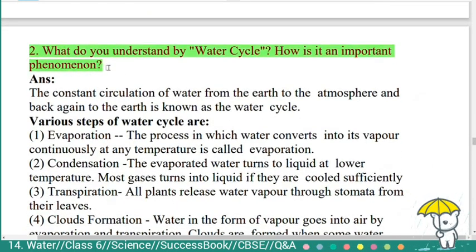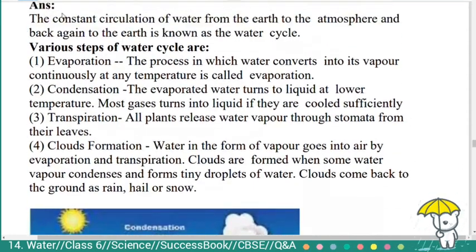Second question, what do you understand by the water cycle? How is it an important phenomenon? Answer, the constant circulation of water from the earth to the atmosphere and back again to the earth is known as the water cycle. Various steps of the water cycle are evaporation, condensation, transpiration and cloud formation. First one is evaporation, the process in which water converts into its vapor continuously at any temperature.